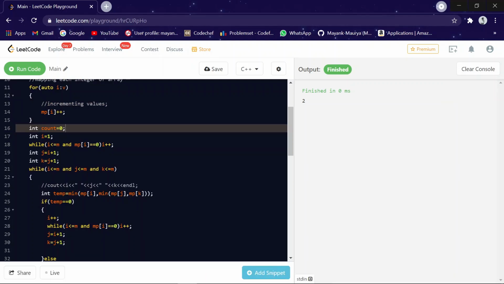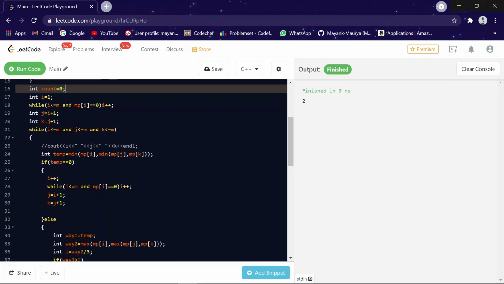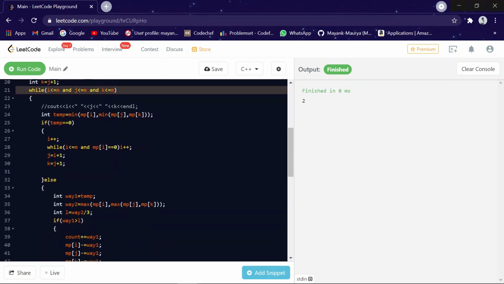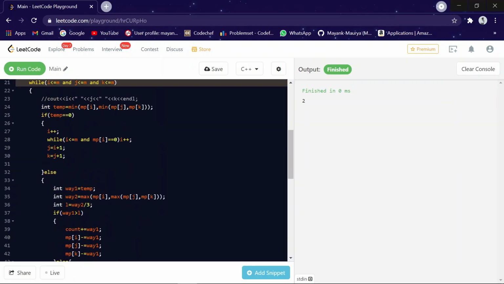Now we are going to set the count 0 initially, and we are starting the triplet. Now we are going to make a window of size 3. So we are getting i is equal to 1, j is equal to i plus 1, k is equal to j plus 1. So there should be consecutive, three variables i, j, k. Okay, and if k is less than or equal to m or i is less than or equal to m, then only we will continue, otherwise we will just return the answer.